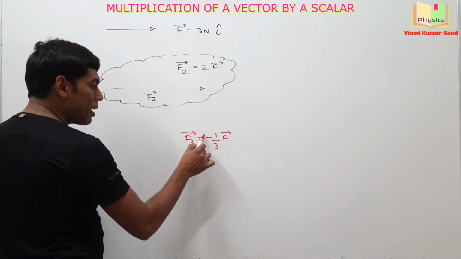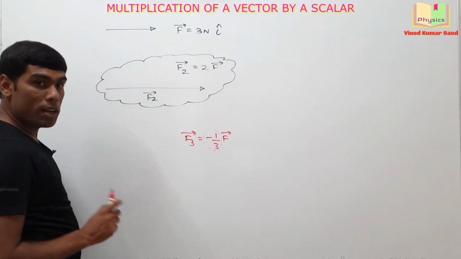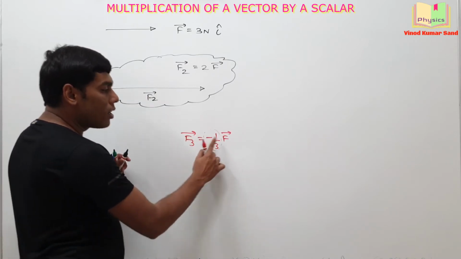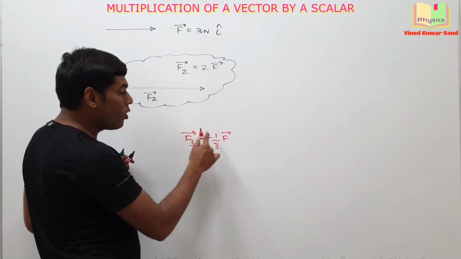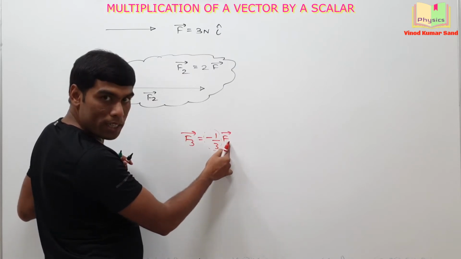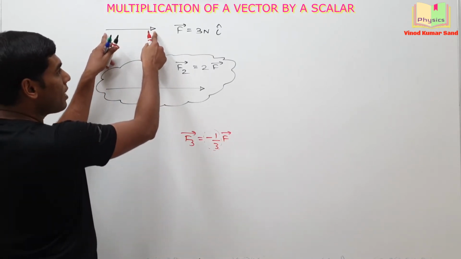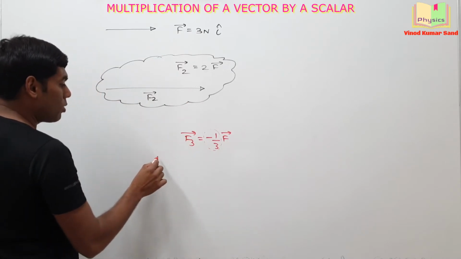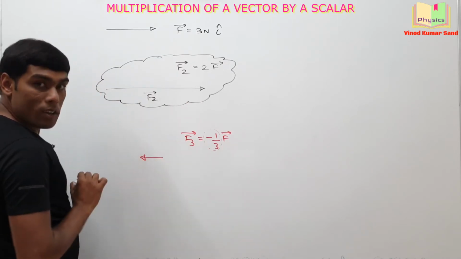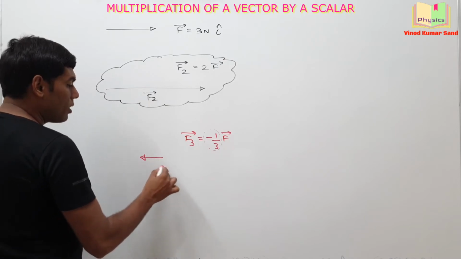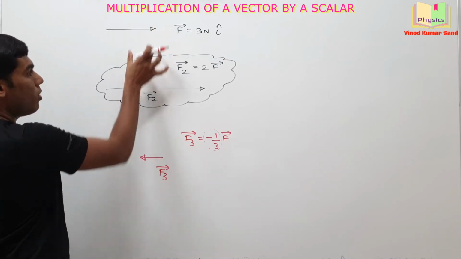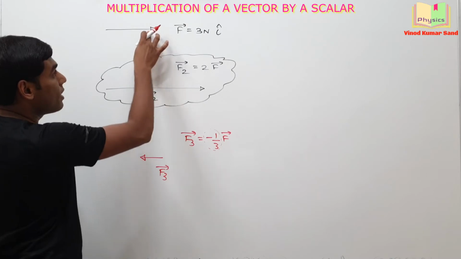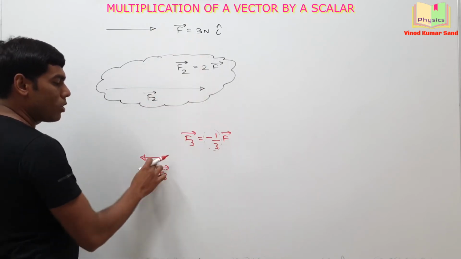Now this time I am multiplying with a negative number. It means the new vector will be in the opposite direction of the old vector. So if this is representing the 3 Newton force, then I should represent the f3 force like this. The magnitude is 1 by 3 of the old vector and the direction has been reversed because of this negative sign.